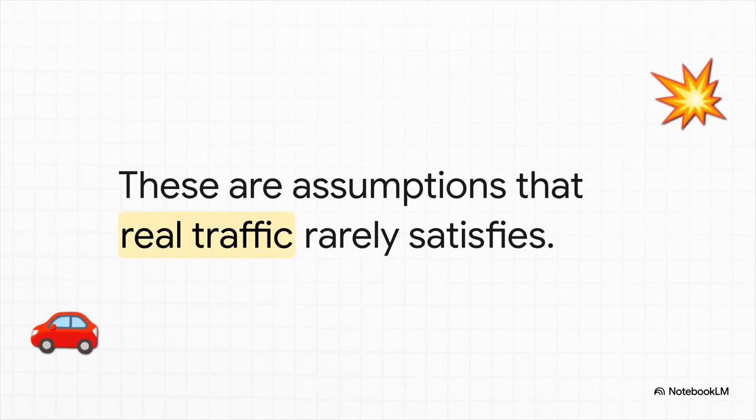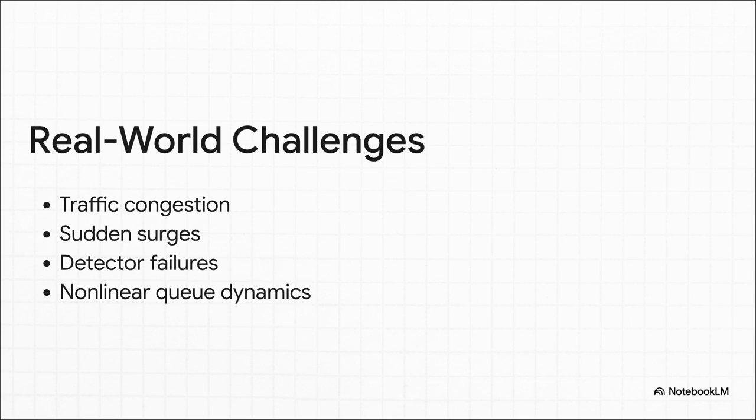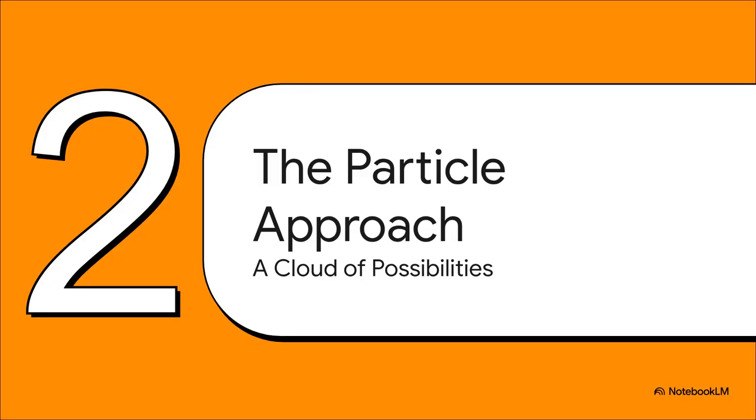But just think about something as everyday as city traffic. When is that ever neat and predictable, right? Almost never. And this is exactly where those elegant, perfect world assumptions start to completely fall apart. In reality, traffic jams just appear out of thin air. The way cars bunch up at a red light is this super complex, non-linear dance. And sometimes, let's be honest, our sensors just fail and give us total garbage data for a second. Every single one of these things breaks the Kalman filter's rules, and that causes its one best guess to drift farther and farther away from what's actually happening. So, if the real world is just too messy for one neat, tidy estimate, what's the alternative?